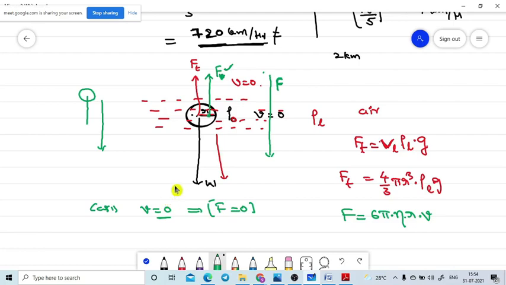Yes, see, two types of forces are acting here. One type of force is trying to pull the body in the downward direction. The other type of force is stopping the body. They are pushing the body in the upward direction. Are you getting it? Yes.